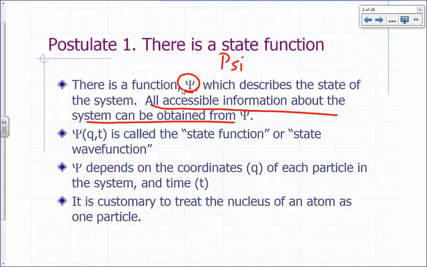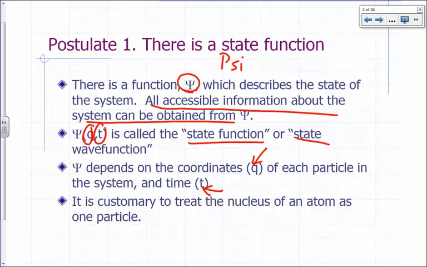So psi is called the state function or the state wave function, or we simply say the wave function. It depends on q and t. What's q and t? Q here represents the coordinates of each and every particle in the system, and t would be the time. So you can imagine psi for something like a macroscopic sample of matter is going to be a huge function. It's a function of the coordinate of each and every electron and nucleus in your sample and time.